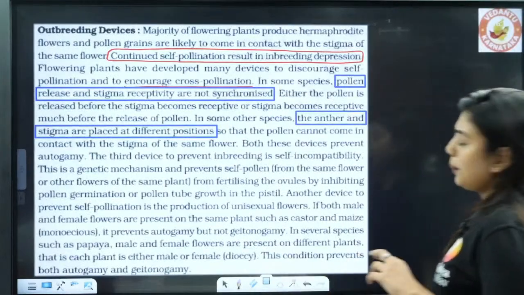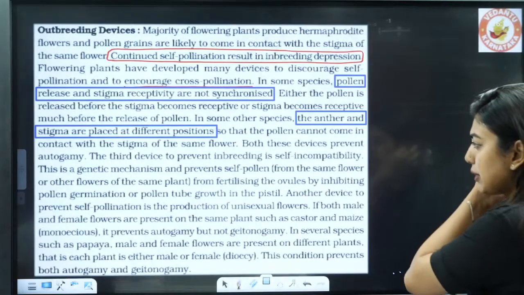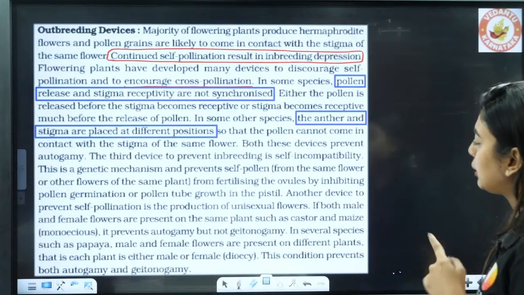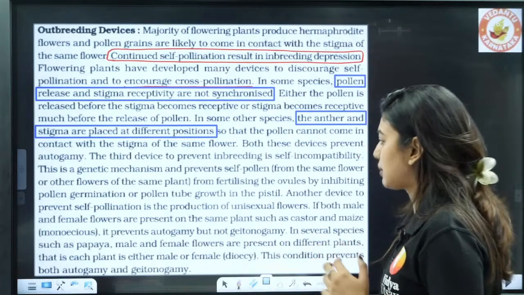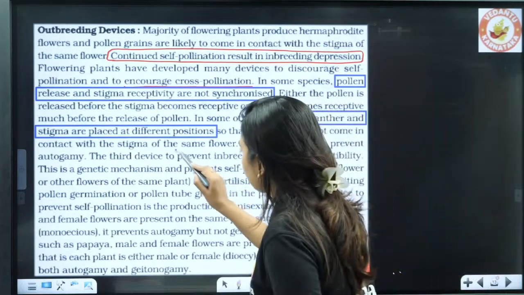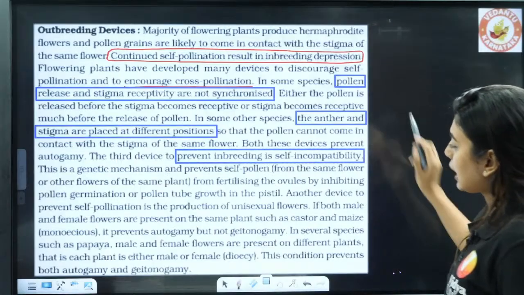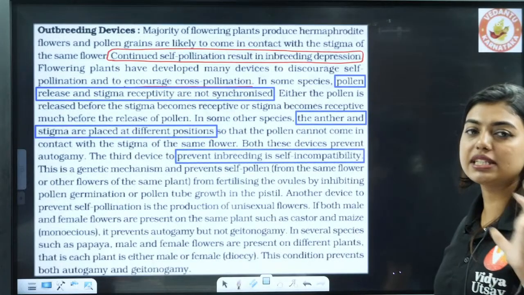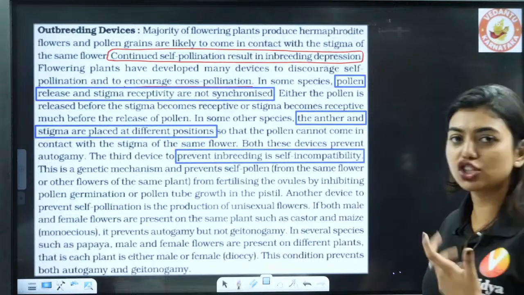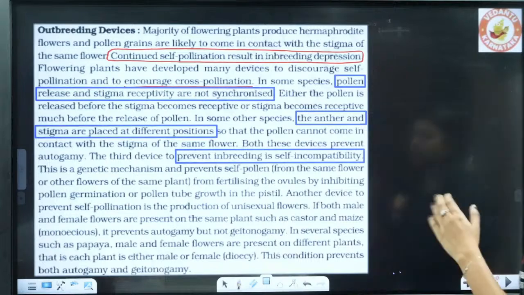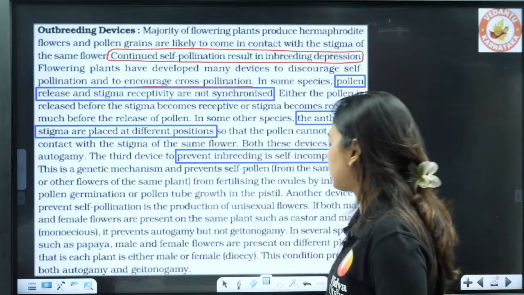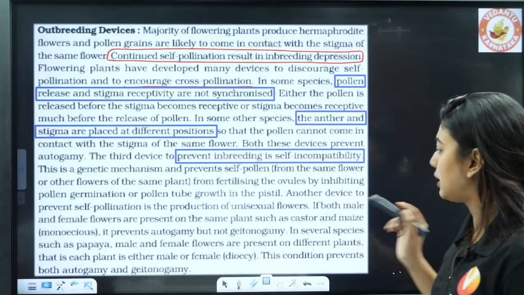Now, both of these devices prevent autogamy, so that the pollen cannot come in contact with the stigma. Third device, students, to prevent inbreeding is self incompatibility. Underline it in your NCERT too, so that when you are doing revision you can read easily. This is a genetic mechanism and prevents self pollen from fertilizing the ovules by inhibiting it.